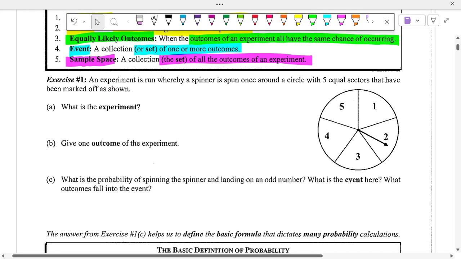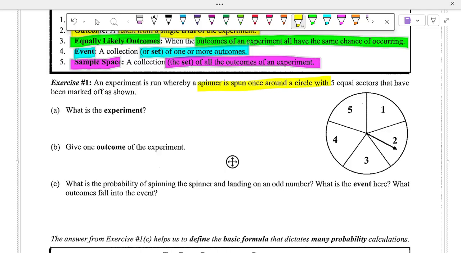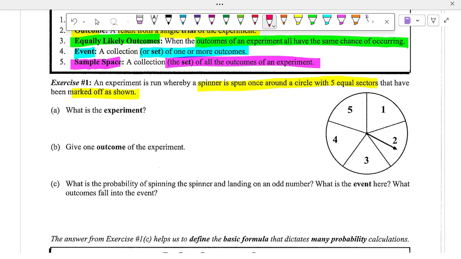All right, so let's just do some very basic probabilities. An experiment is run whereby a spinner is spun once around a circle with 5 equal sectors that have been marked off as shown. So for this situation, what's the experiment? Spinning the spinner.